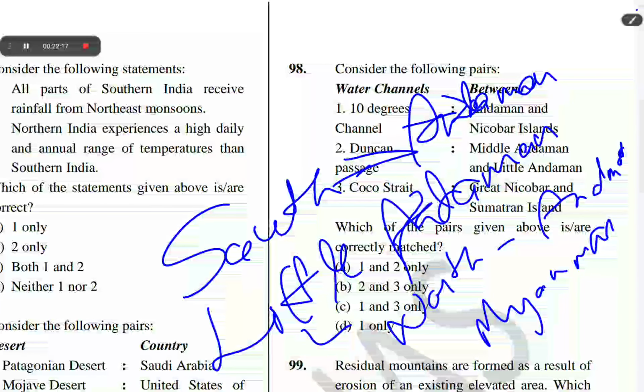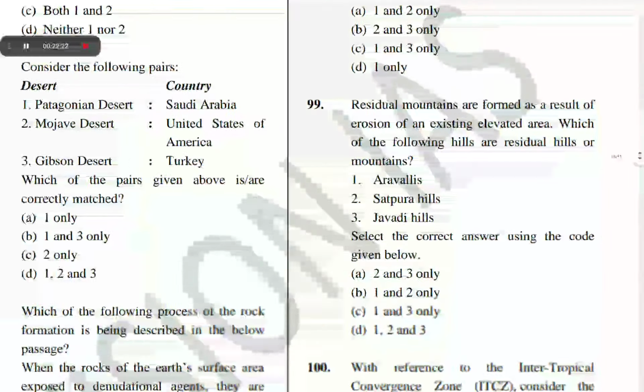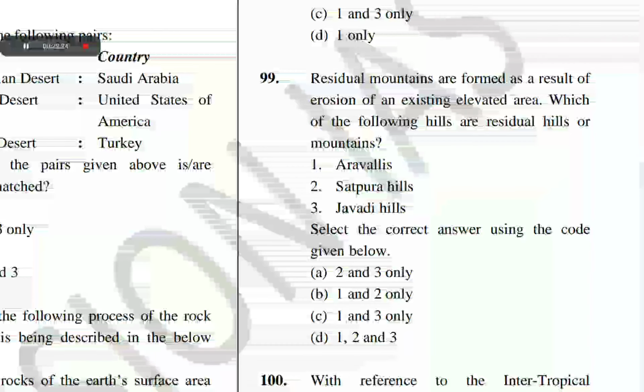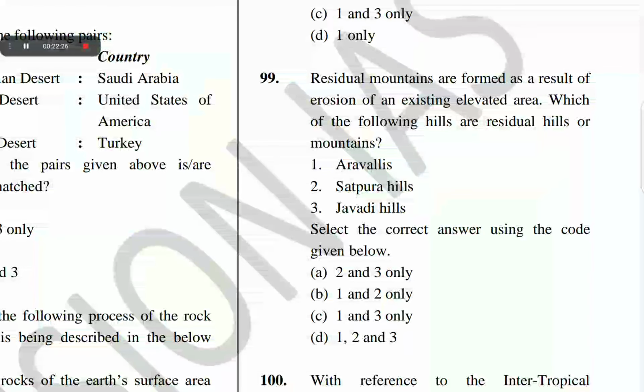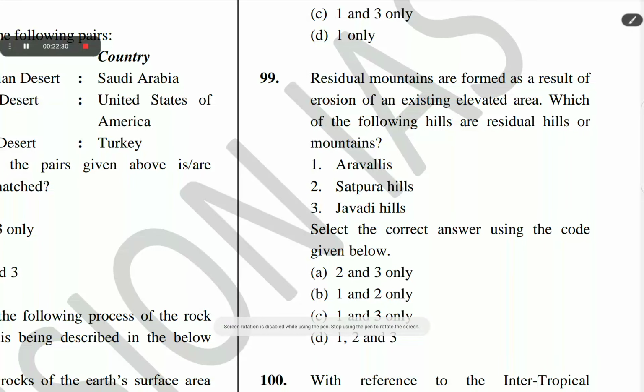The next question is question number 99. Residual mountains are found as a result of erosion of an existing elevated area. Which of the following hills are residual hills or mountains? The correct option of question number 99 is C, 1 and 3 only. Aravalli Hills and Javadi Hills.